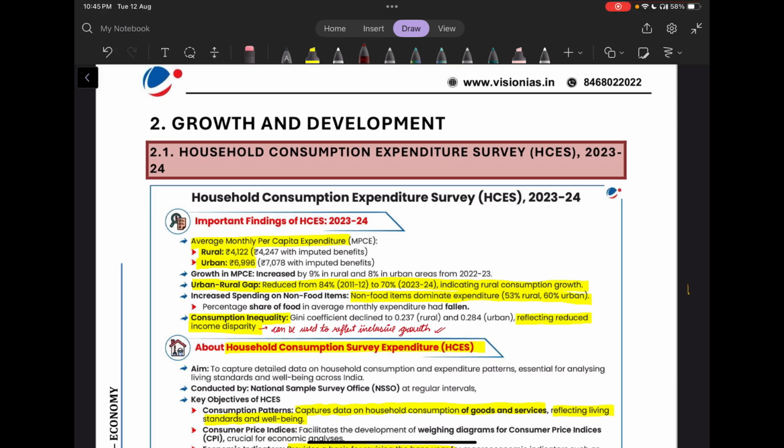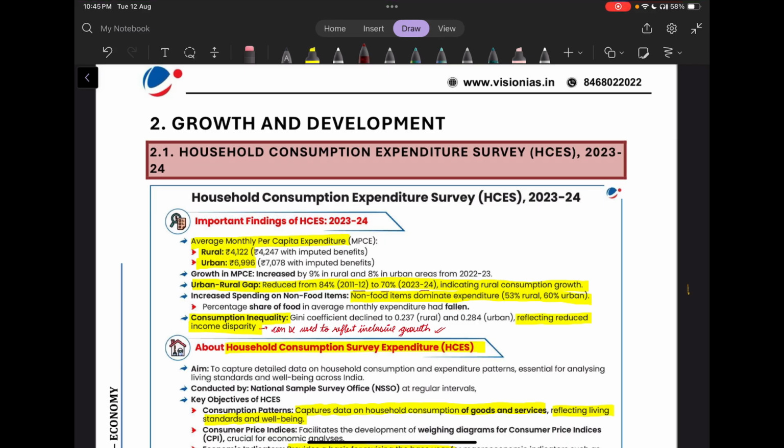This survey tells us that the average monthly per capita expenditure of rural is around rupees 4,122 and urban is around 6,996. And recently, the urban-rural gap has reduced from 84% in 2012 to 70% in 2024, indicating that rural consumption has shown growth.